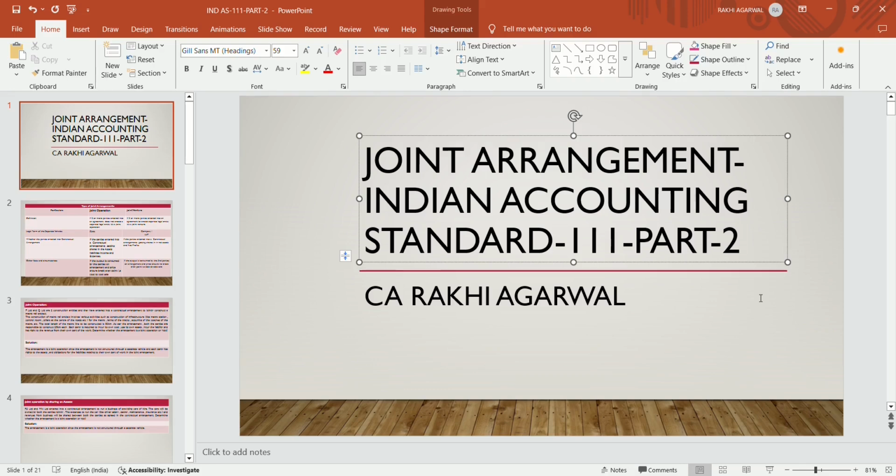Indian Accounting Standard 111, Part 2. In the previous discussion we had discussed the scope and objective of this standard. Then we had discussed what is a joint arrangement. We had discussed in detail about the joint arrangement and joint control, along with various illustrations. In today's discussion we are discussing the types of joint arrangement and also the accounting treatment in case of joint arrangement, along with various illustrations related to RTP questions.